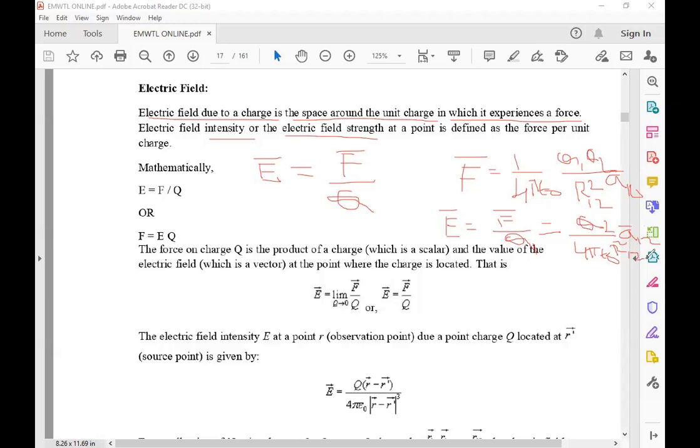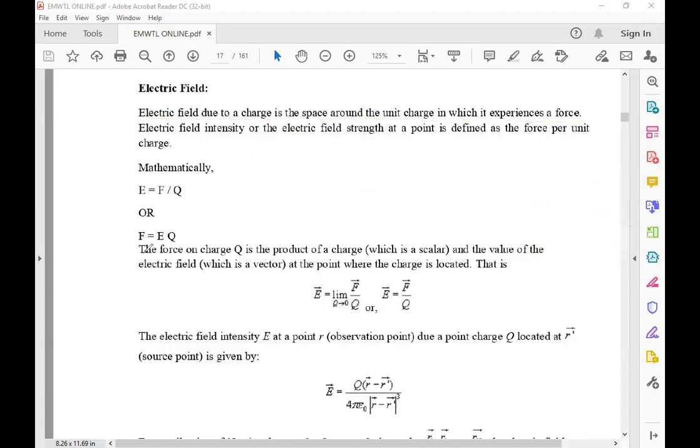The force we already discussed in Coulomb's law is directly proportional to the product of the two charges and inversely proportional to the square of the distance between them. The proportionality constant is 1 by 4 pi epsilon naught, where epsilon naught is the absolute permittivity in free space, and the relative permittivity is equal to 1. Okay.